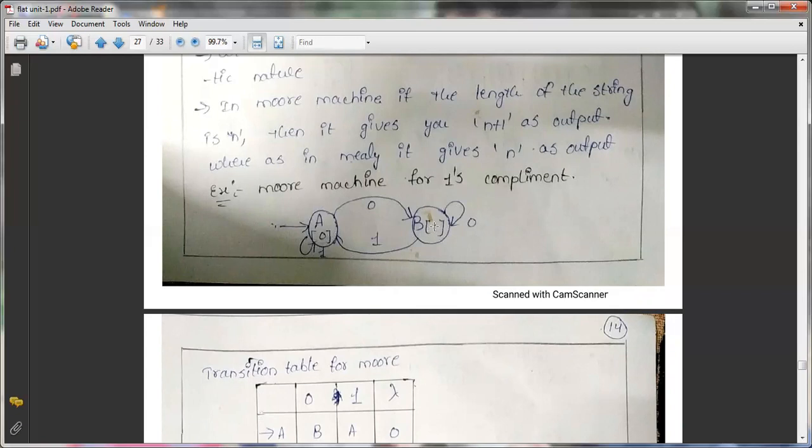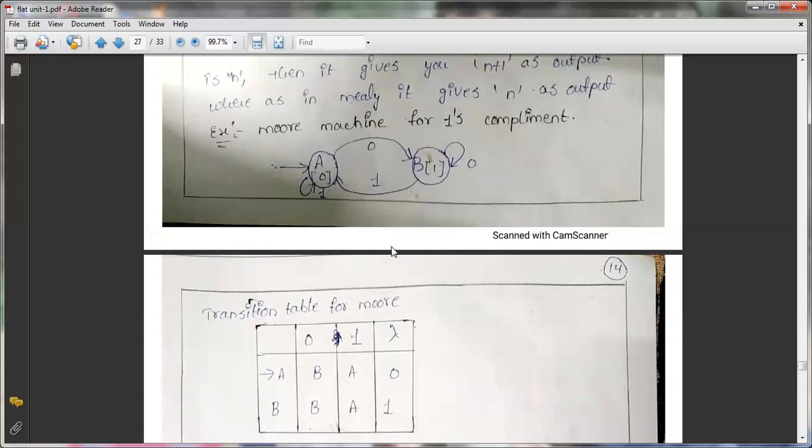That is how to construct the Moore machine.